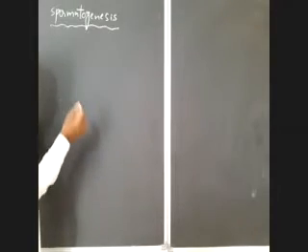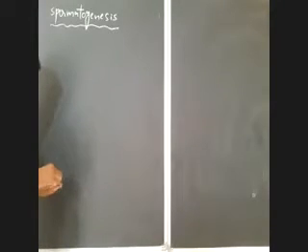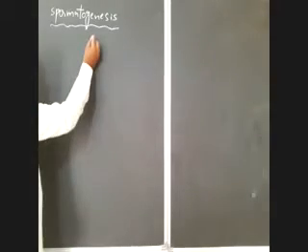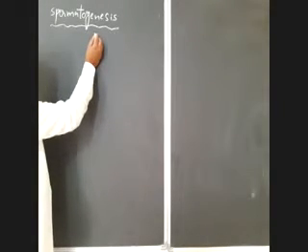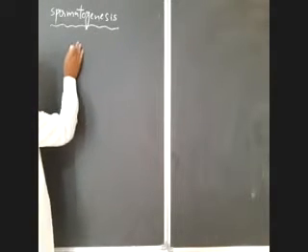Once again, let us recall the phases we discussed. The first phase is the multiplication phase. In this phase, what will happen?